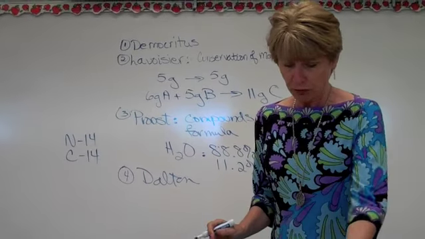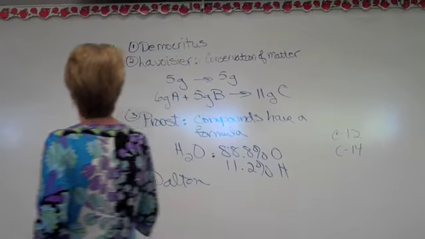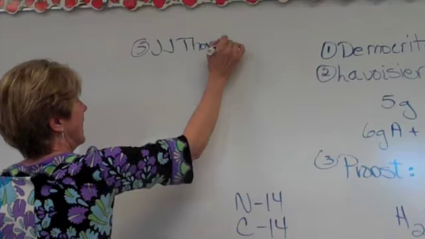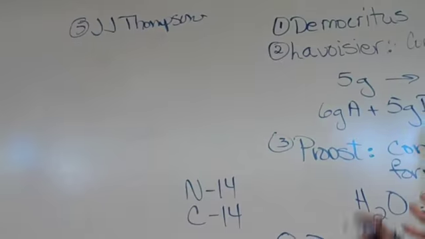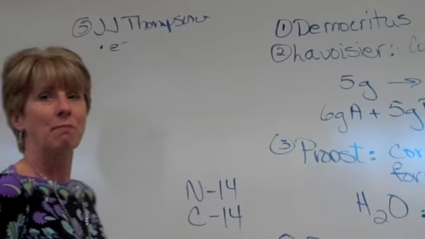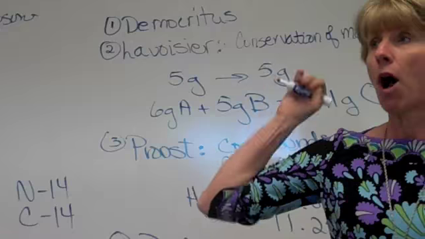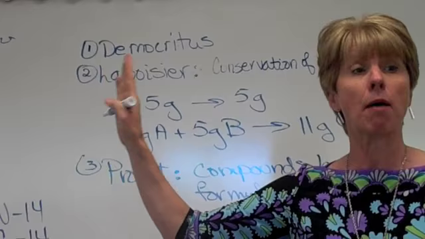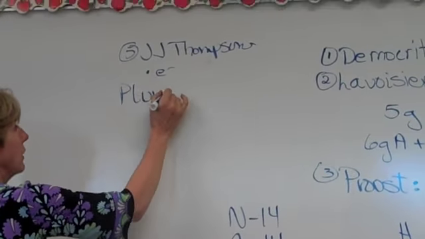Now, after this, we went to J.J. Thomson. Number 5, J.J. Thomson. He's the guy who studied the cathode ray tube and the cathode rays. He discovered the electron. Remember? He found that thin beam of particles got attracted to the positive end of the magnet. So he's the guy who came up with the fact that there's an electron, and his model is called plum pudding.